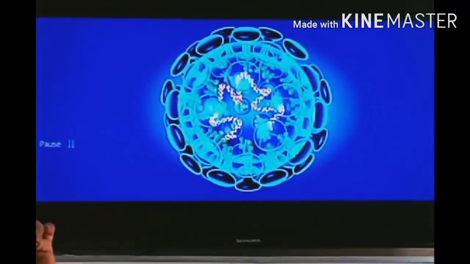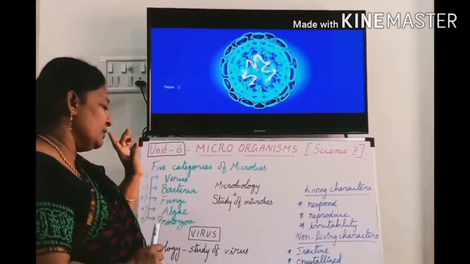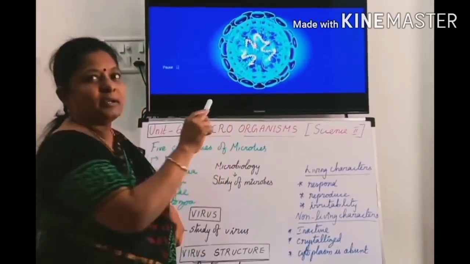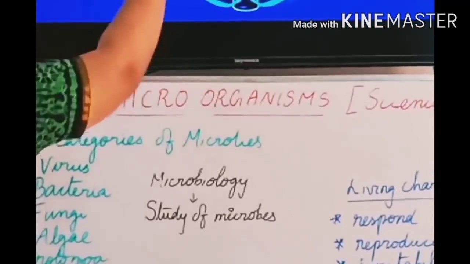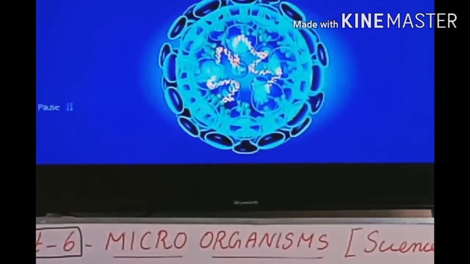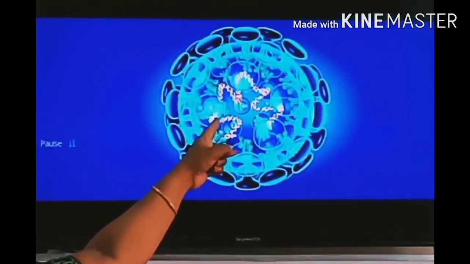The size is measured in microns, 5 microns, 6 microns, like that. That term only we are using. So what is a virus? It is so minute, but it has just a protein coat. It is the outermost sheath, a protein coat. What is present inside the core? The genetic material.